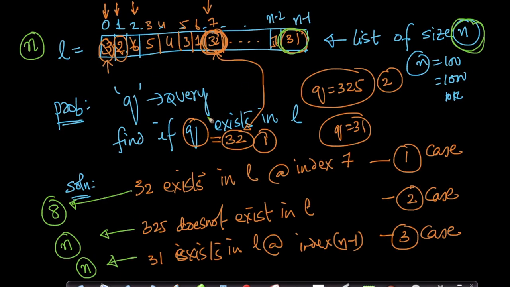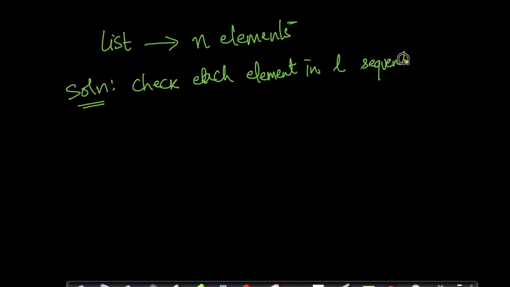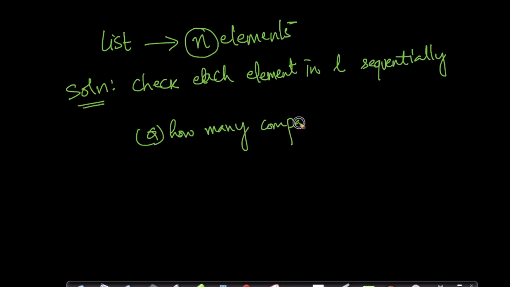So now I can say, if a list has n elements, the solution that I just designed here, what was my solution? My solution was to check each element in list L, one after the other, sequentially. This is my solution. Now the question here is, how many comparisons are needed?